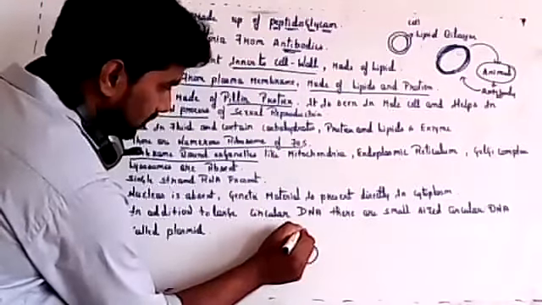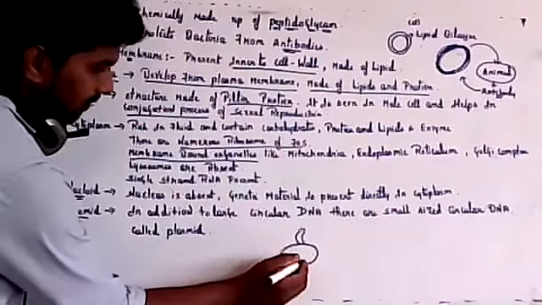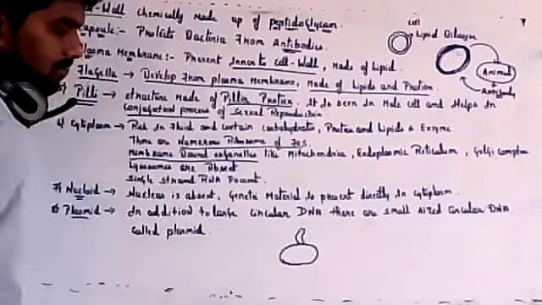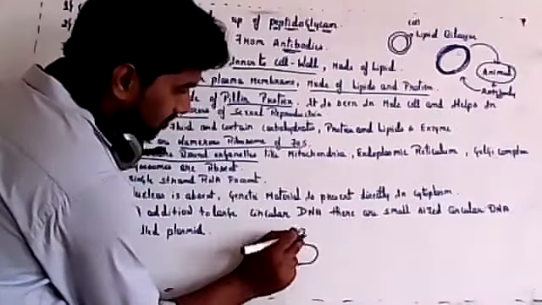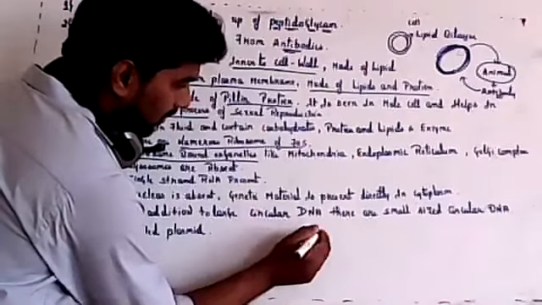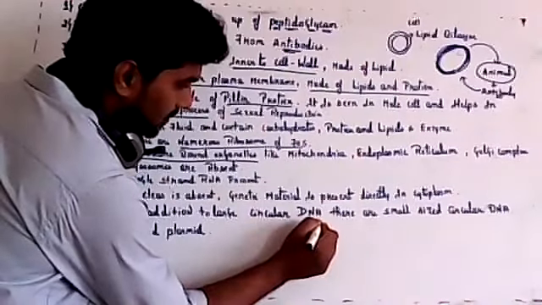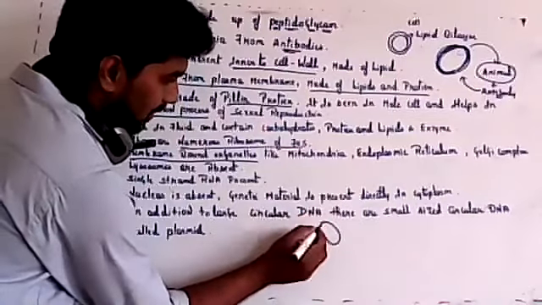This sex pili will help in transfer of chromosome. In sexual reproduction there will be transfer of chromosomes, so a small part of the chromosome will enter into the other bacterial cell. The two bacterial cells will be connected by this sex pili.